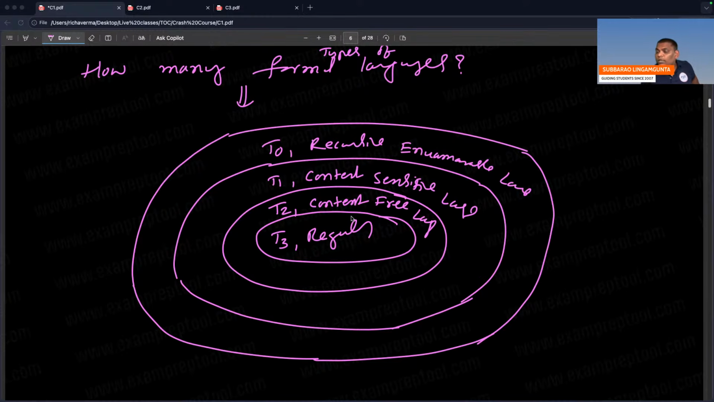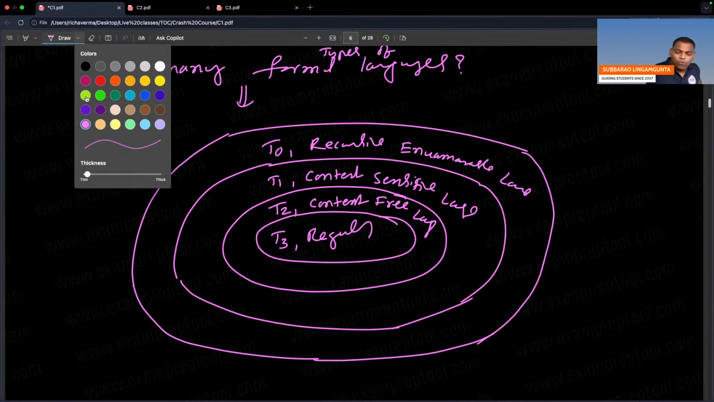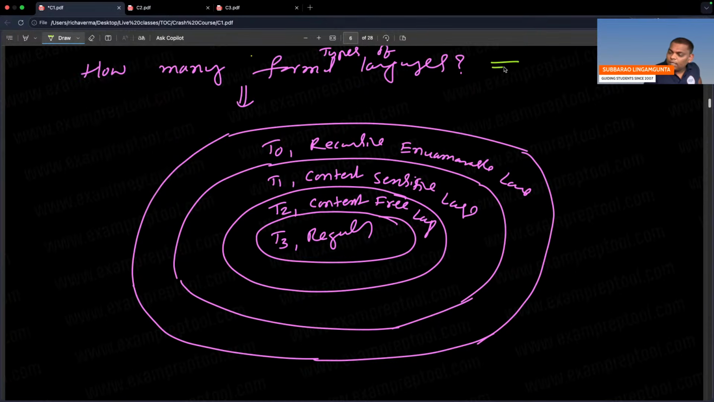So totally four types of formal languages are there. What are those? Type 3, type 2, type 1, type 0. There are four types of formal languages.